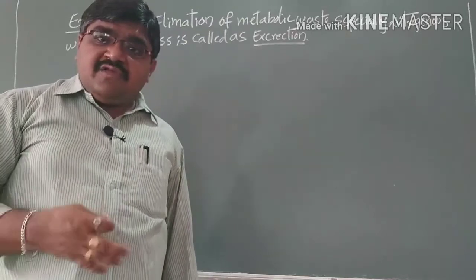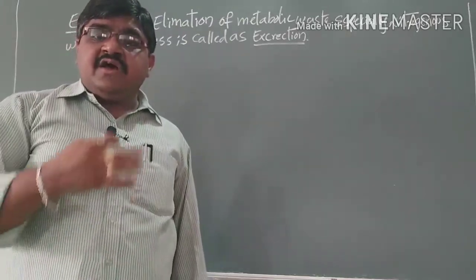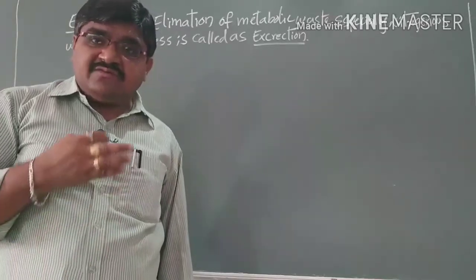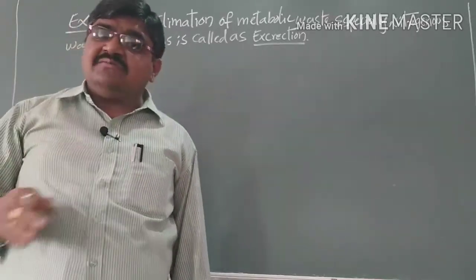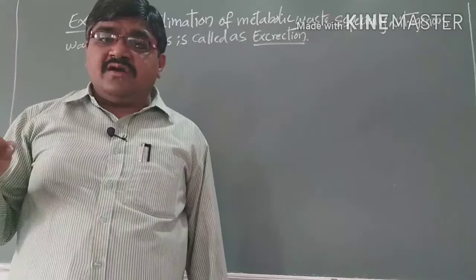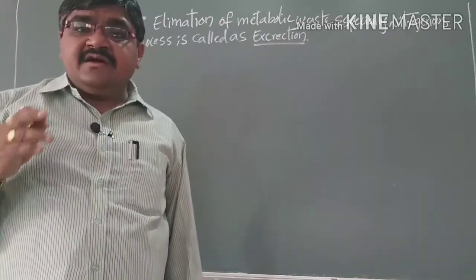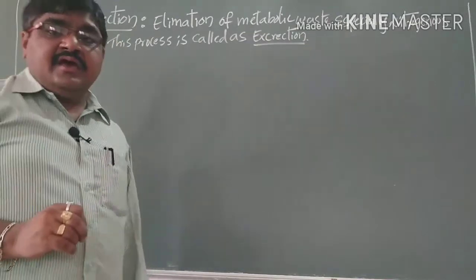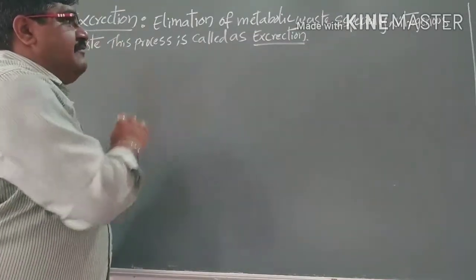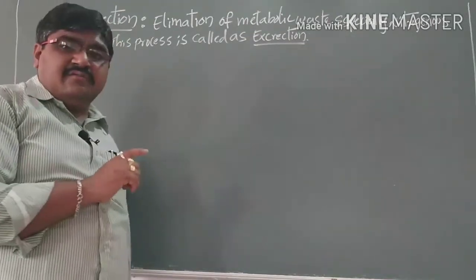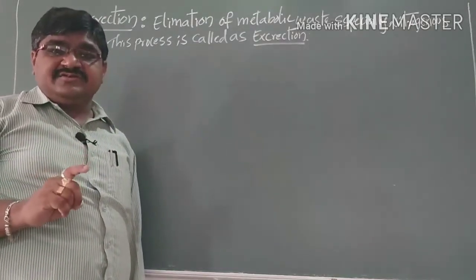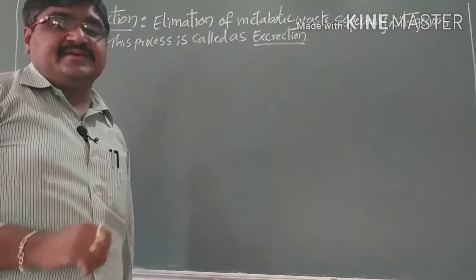If they are utilized, it becomes very toxic in our body. So due to this, what happens? We have to eliminate these waste materials from the body. This type of process we call excretion, that is, the elimination of metabolic waste, especially in the form of nitrogenous waste materials. This process is called excretion.